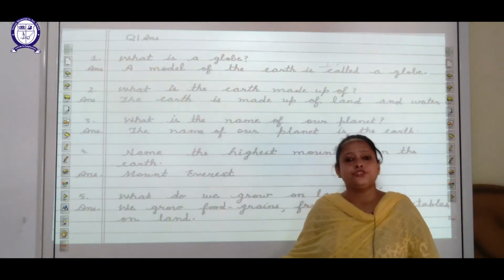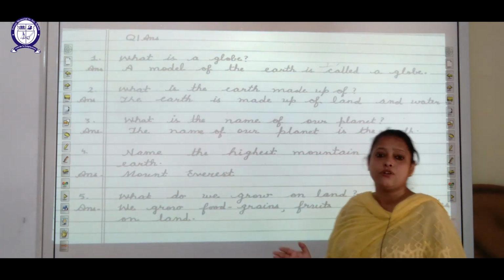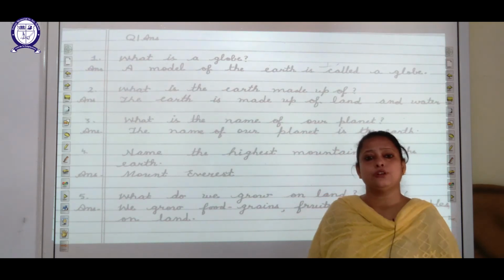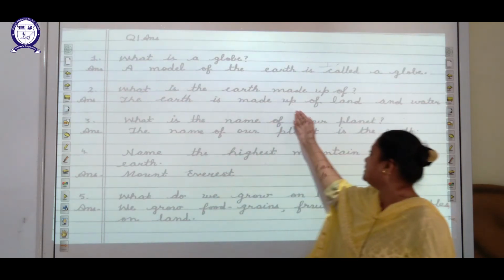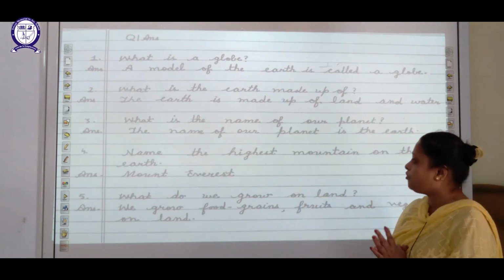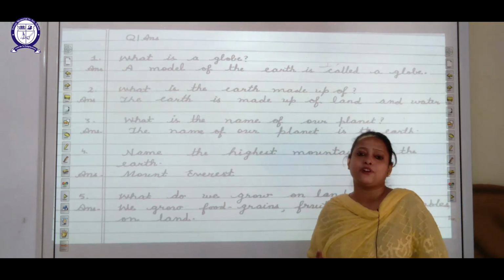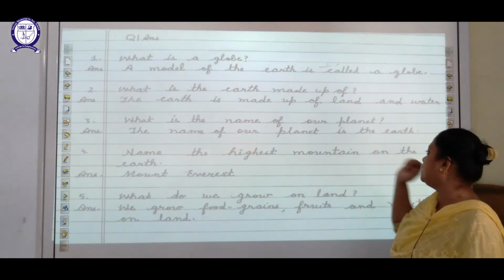Now we will do question answer related to this chapter. What is a globe? A model of the earth is called a globe. What is the earth made up of? The earth is made up of land and water. What is the name of our planet? Yes, the name of our planet is Earth.